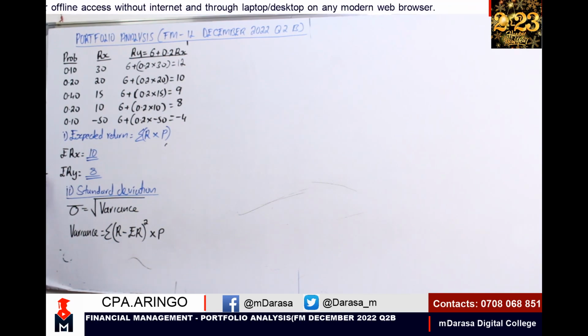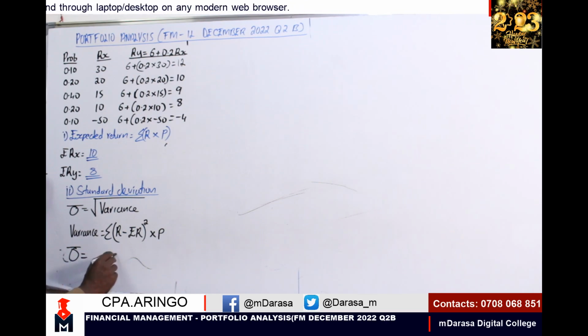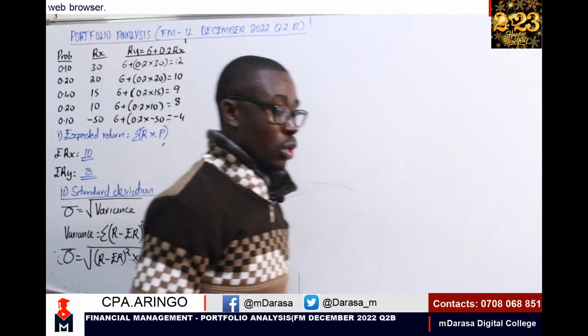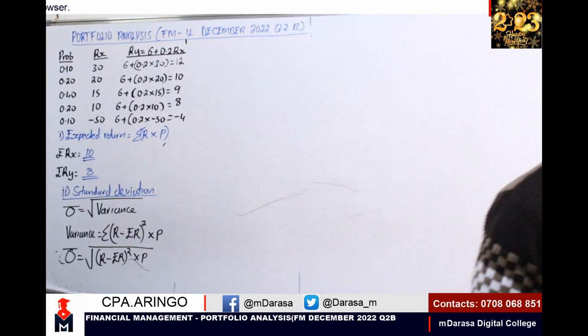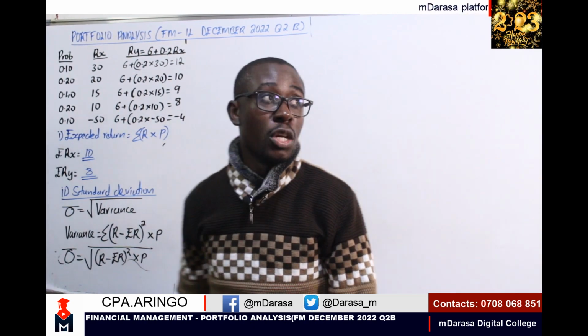We can agree that standard deviation is as simple as saying we need to determine our return minus the actual return. We square this, multiply by probability, and then incorporate our square root. That is what we are talking about as our standard deviation.